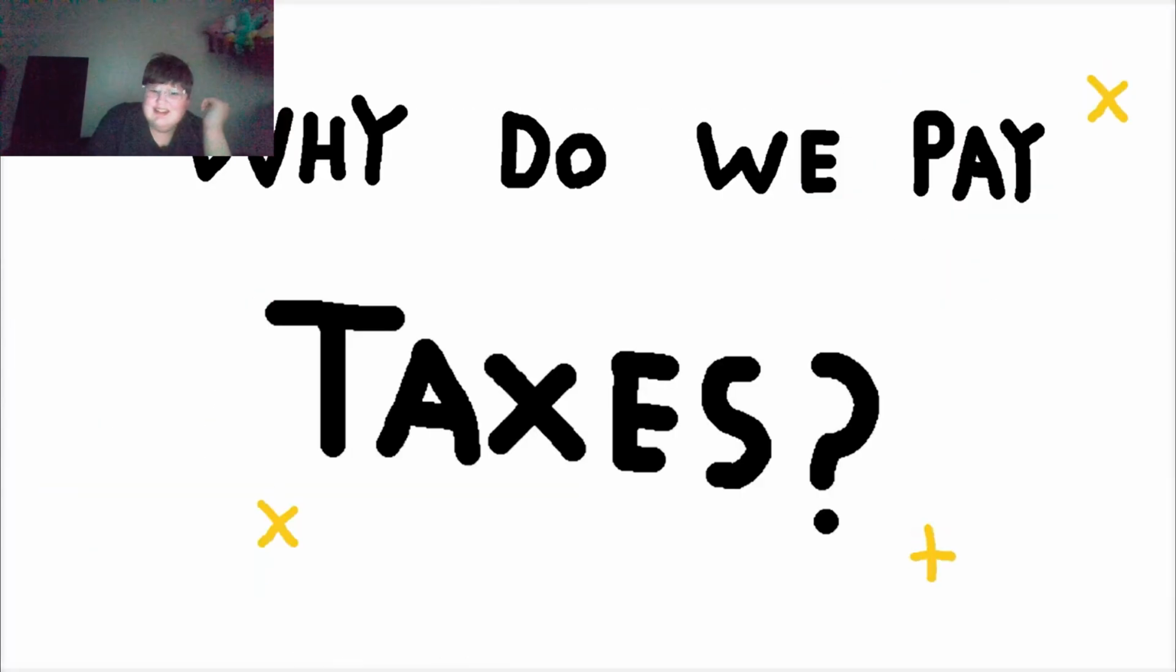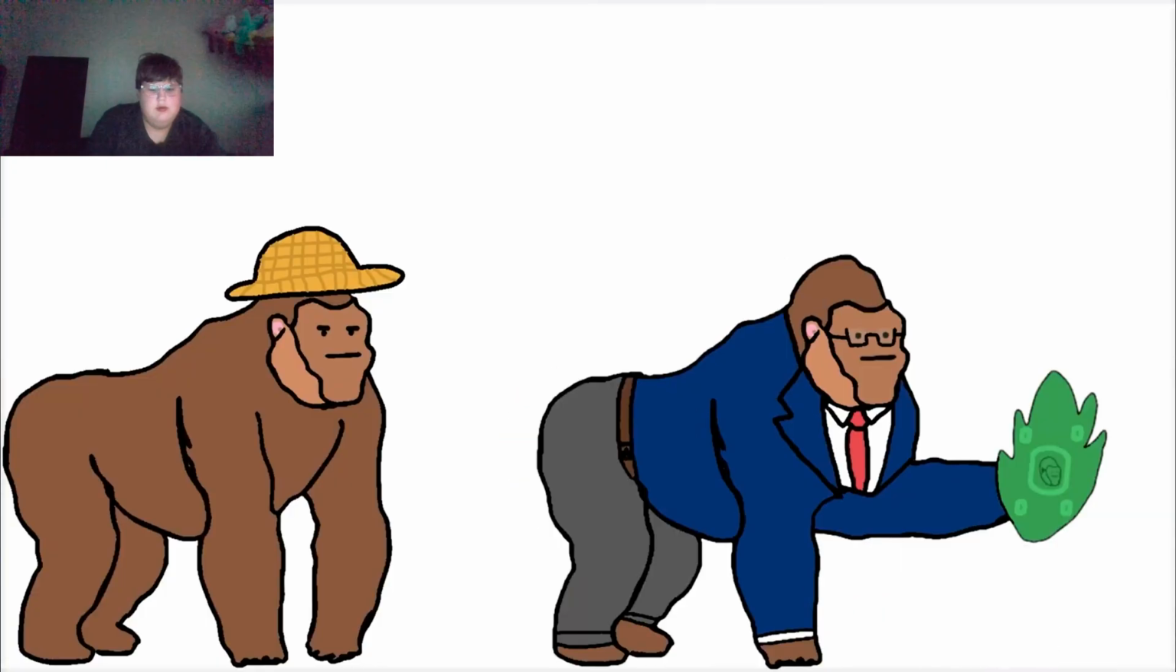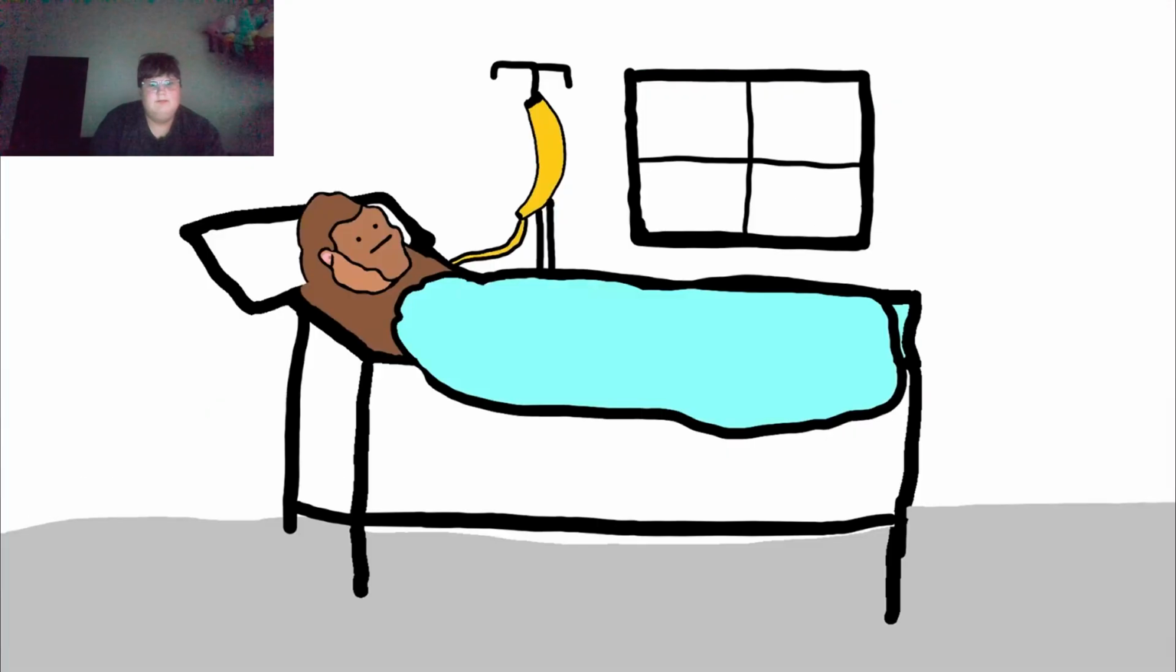Why do we pay taxes? Monkey government needs leaves to run the jungle. They use the leaves collected from tax to fund goods and services for every monkey. Things like housing, hospitals, schools,